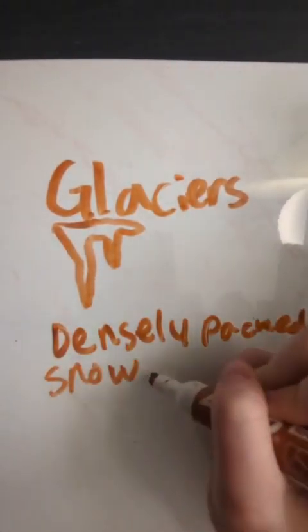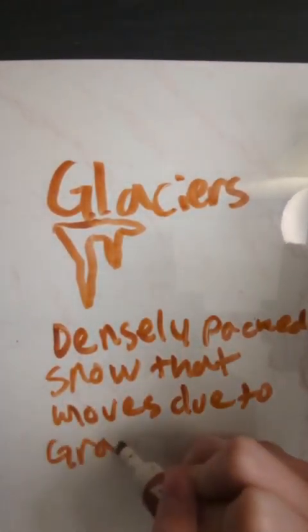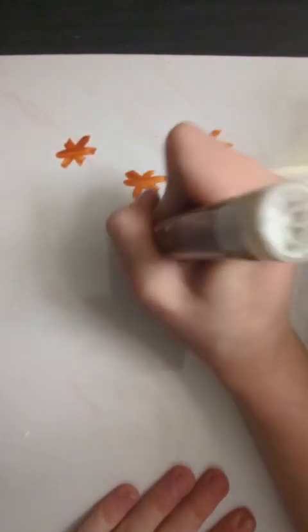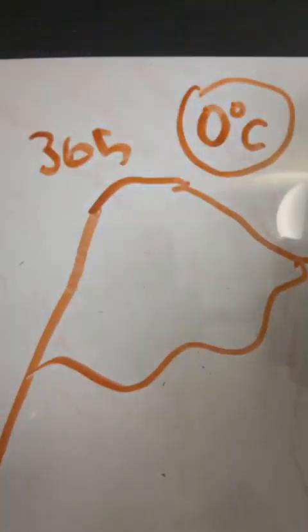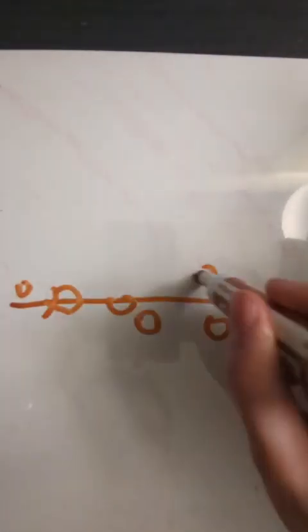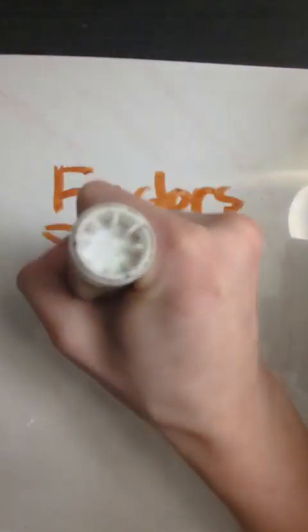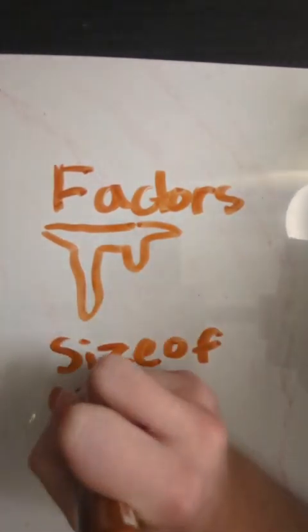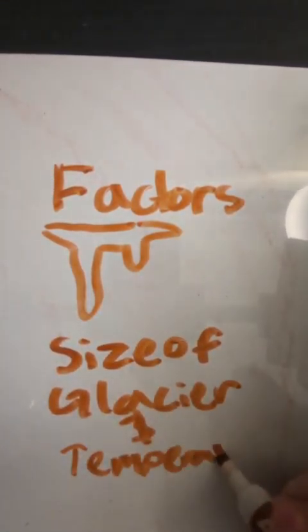Glaciers are composed of densely packed snow that moves due to gravity. They are usually formed atop mountains where it is usually cold year-round. As the glacier moves across the ground, it will pick up sediment, and when it gets warmer, the ice will melt and all the sediment will be deposited. This deposited sediment is called a moraine. The factors that affect the rate of erosion and deposition are the size of the glacier and the temperature.